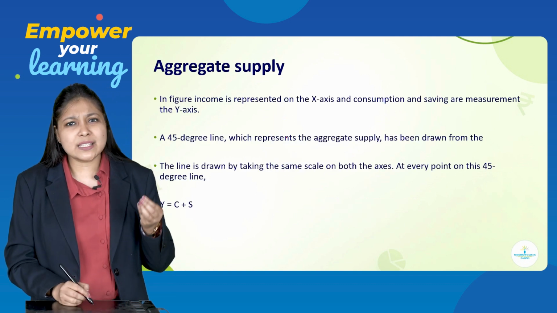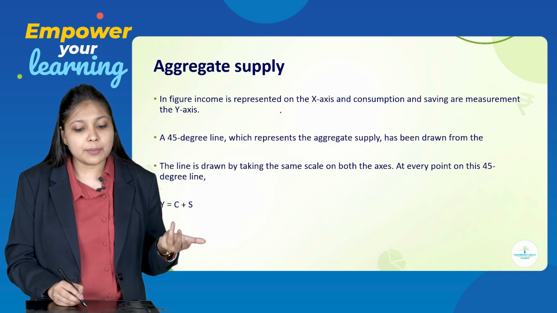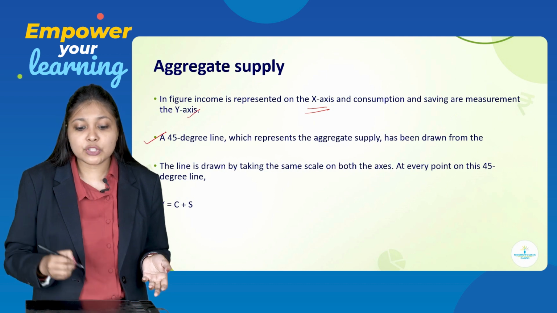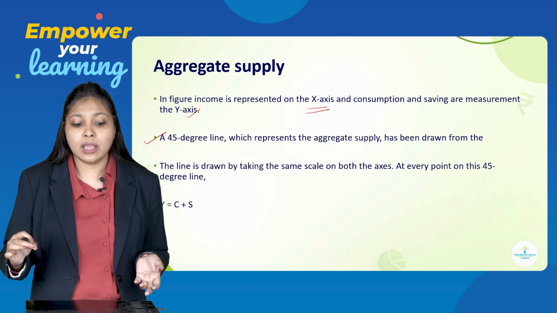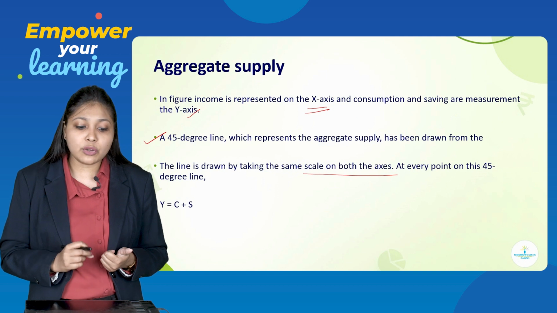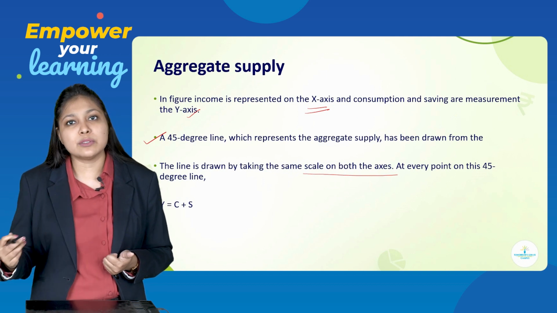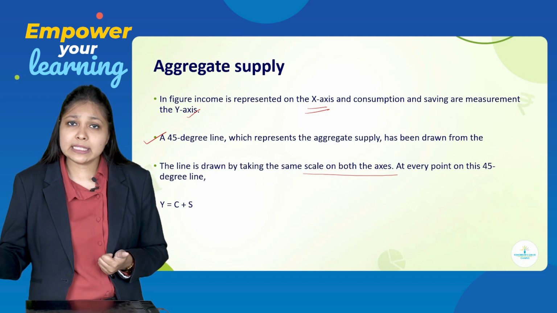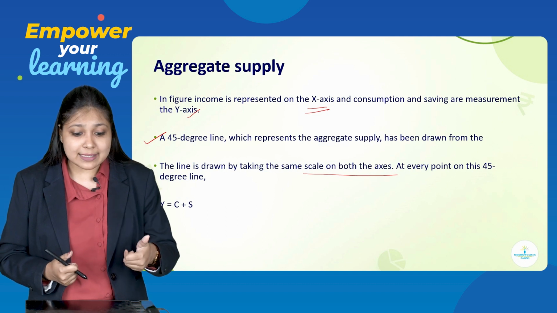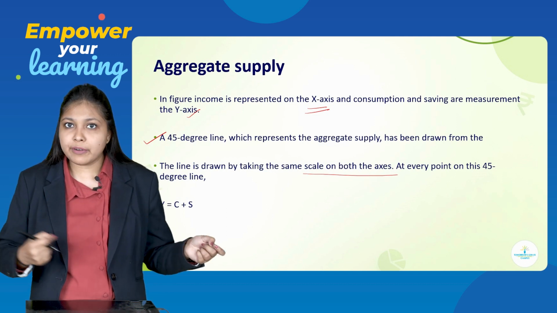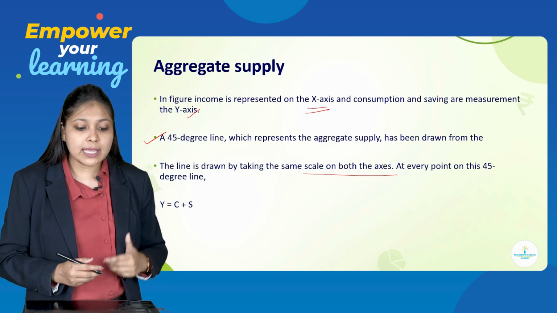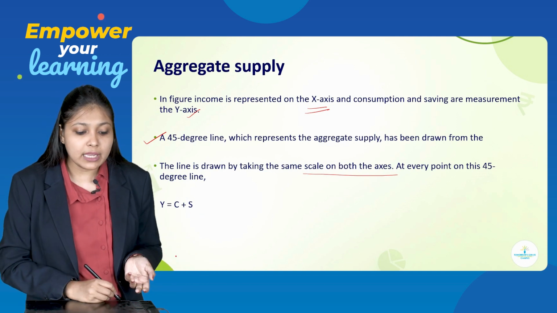Now, here there is a small diagram explanation: in the figure, income is represented on the x-axis, consumption and saving are measured on the y-axis. The 45-degree line which represents aggregate supply has been drawn. The line is drawn by taking the same scale on both axes. At every point on this 45-degree line, Y equals C plus S. You have to take a 45-degree line. The x-axis and y-axis have the same scale of 100, 200, 300, 400, and the same way 100, 200, 300, 400. So, same scale and hence you get a straight line at a 45-degree angle.